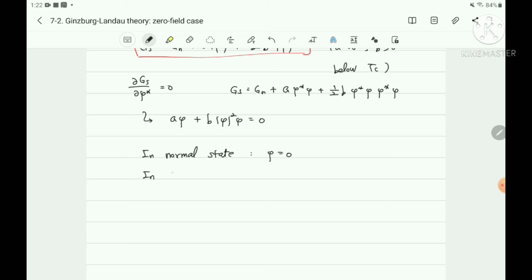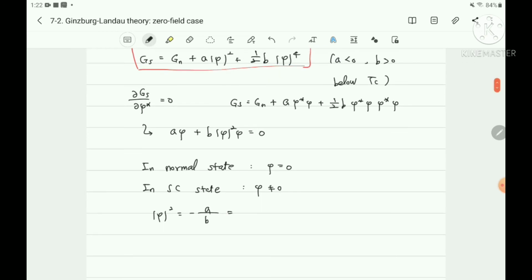there is no superconducting order parameter, therefore phi equals 0. But in the superconducting state, the order parameter is not 0, there is a finite order parameter, therefore phi can be cancelled from this equation, and phi square is minus a over b. We assume that a is negative, as previously, a is a0 times T over Tc minus 1, and b equals b0.